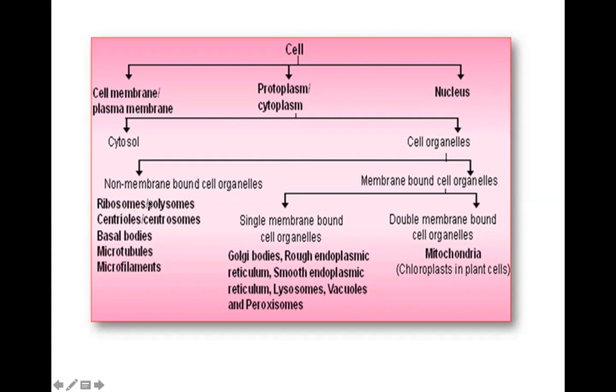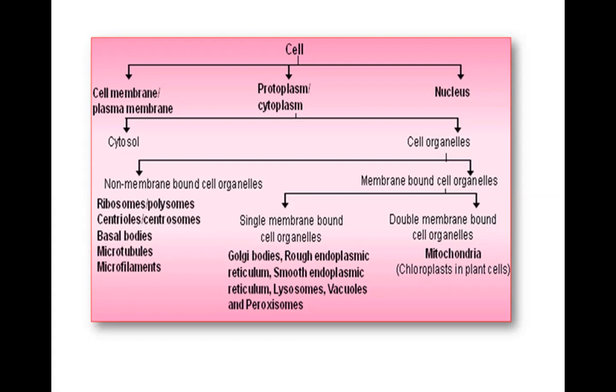So let us see the list of cell organelles which do not have a membrane and are found in a eukaryotic cell. Ribosome is found in both prokaryotic and eukaryotic cells. Centrioles are found in eukaryotic cells. The microtubules, the microfilaments.